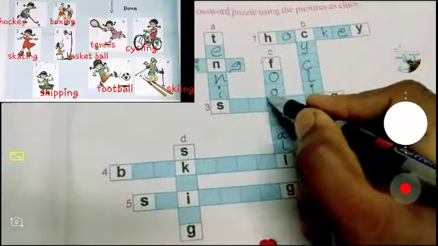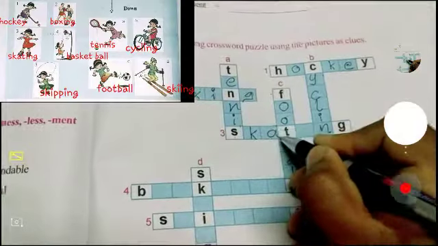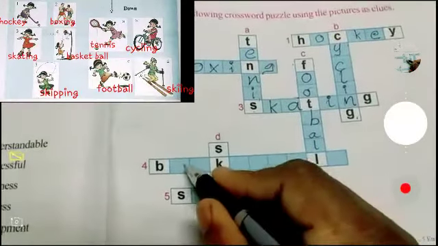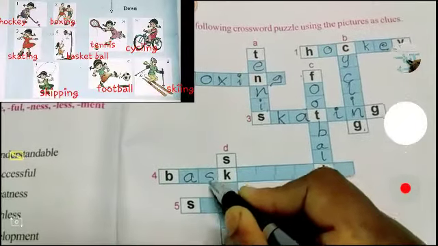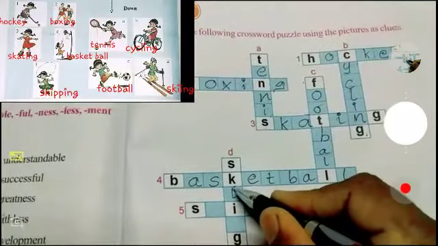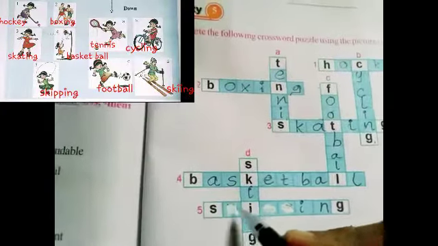Then the third word is skating. Then the fourth word is basketball. BASKET, BALL, basketball. This is skiing. This is skipping. This is the word skipping.